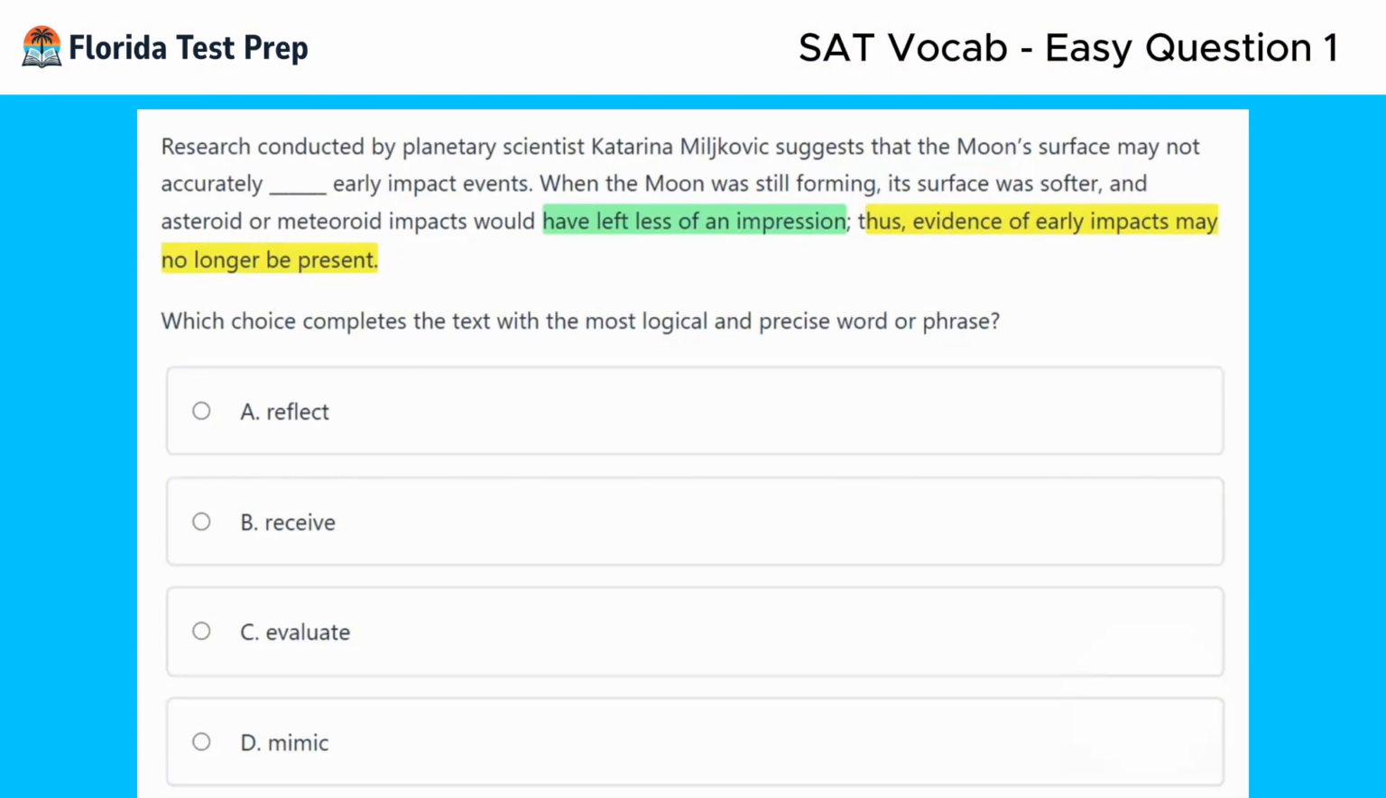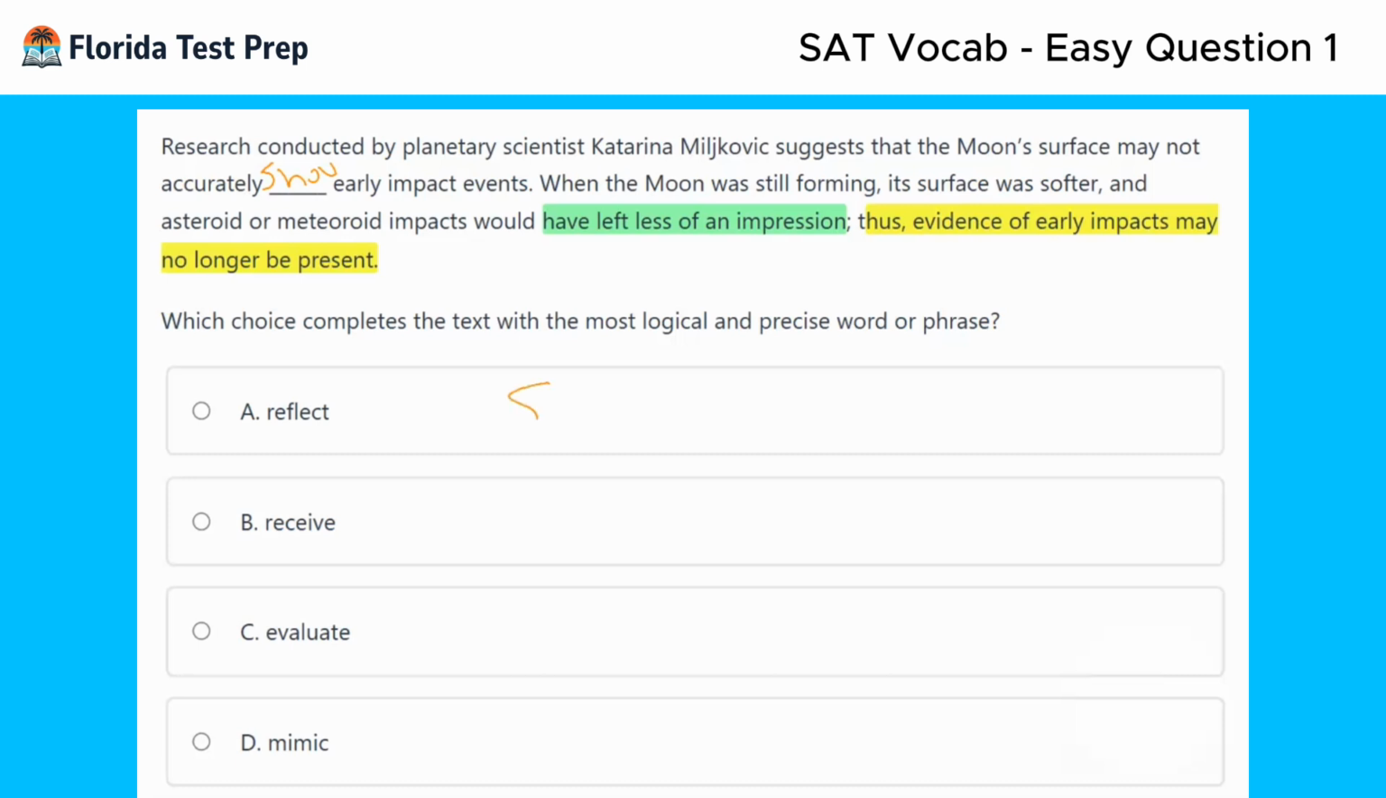and we're not able to see the impacts anymore. So, with the verb or adjective that's going here, moon surface may not accurately, I would just say show early impact events, because it's saying it would have left less of an impression, thus evidence of early impacts is no longer present. So I think a word like show would go into the blank. And so I'm going to take my annotation and compare it to the answer choices available.